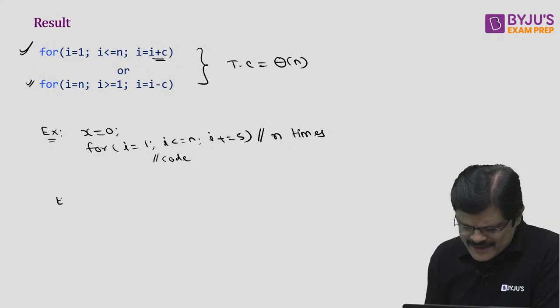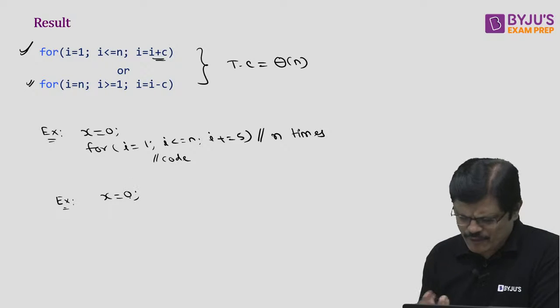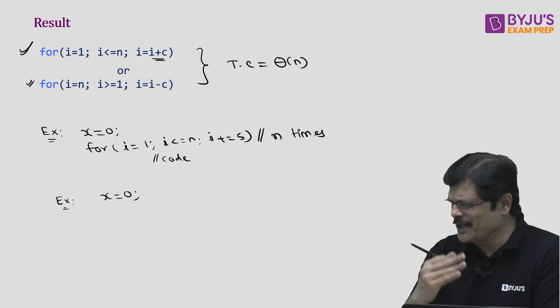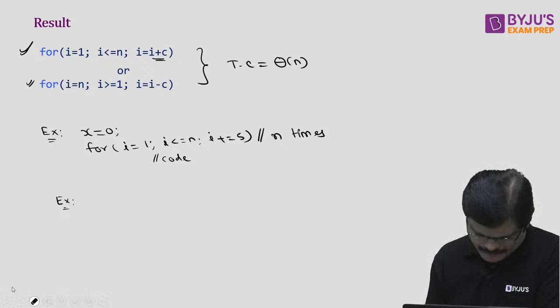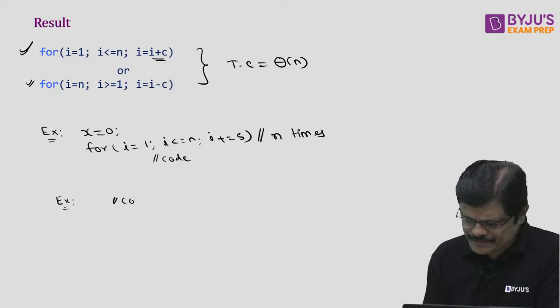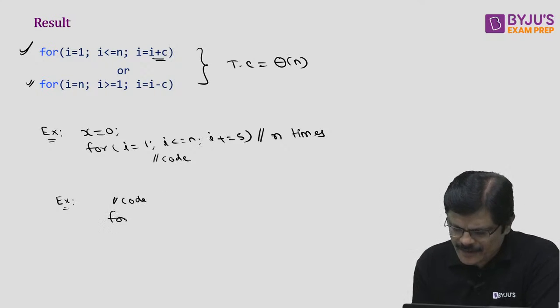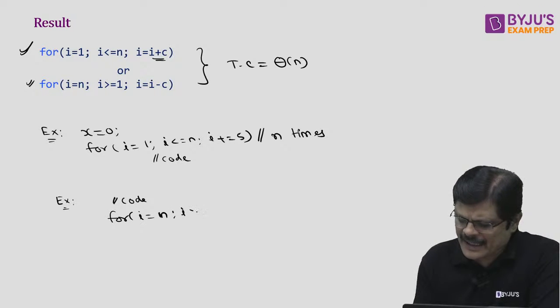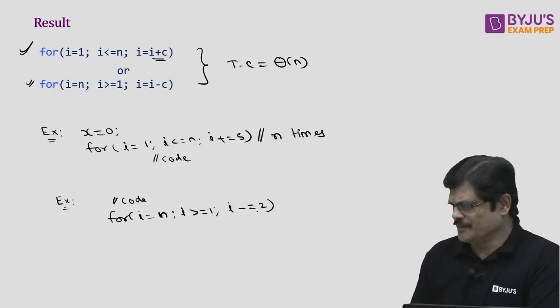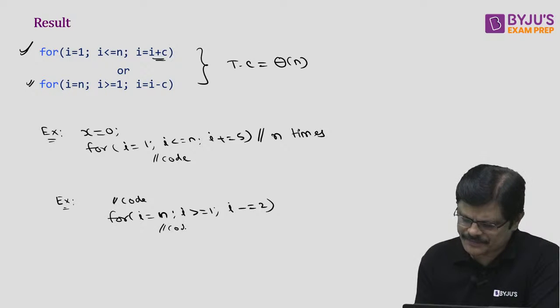Not only that, look at this example. Some code goes here. For i equals n, i greater than or equal to 1, i minus equals 2, and some code goes here.